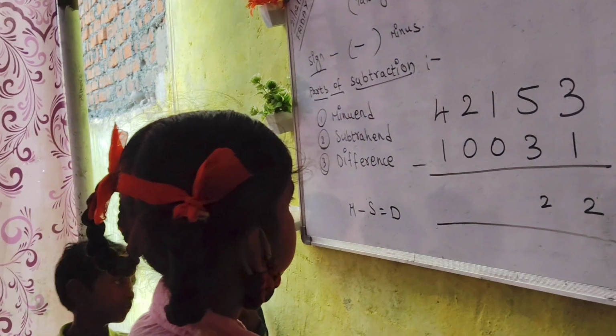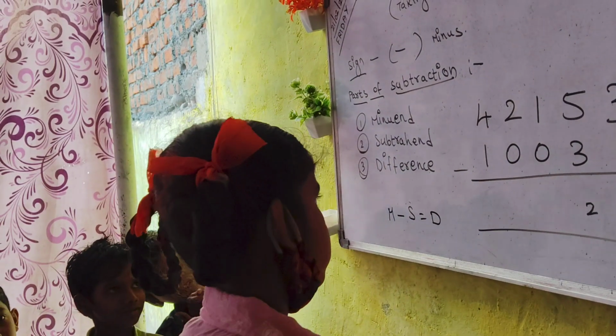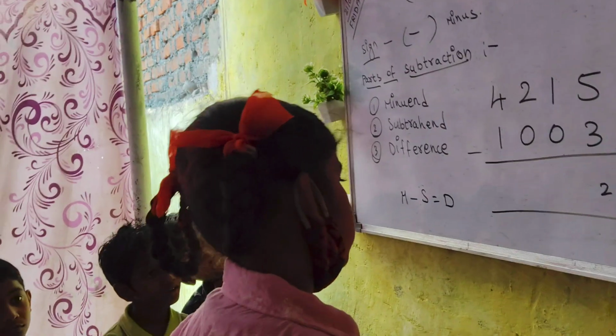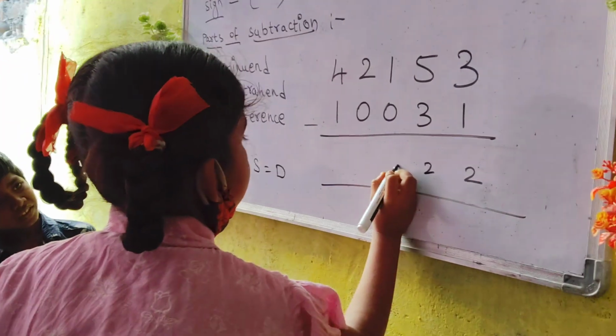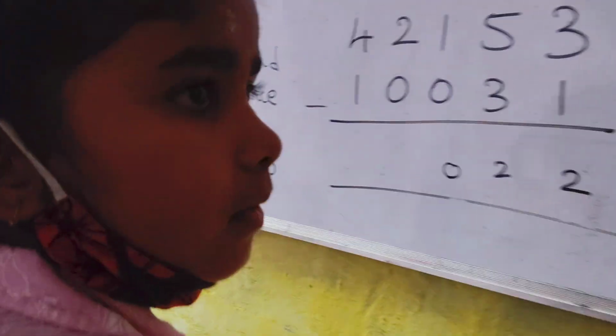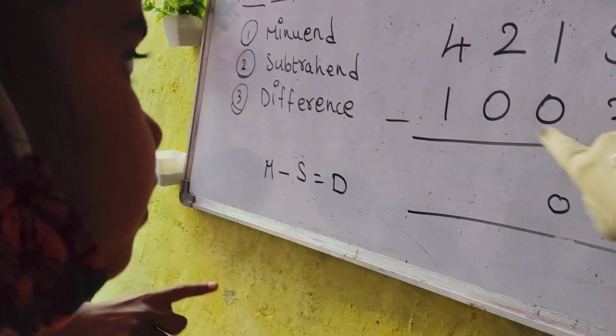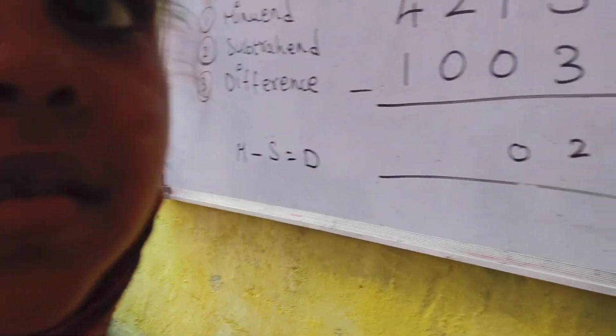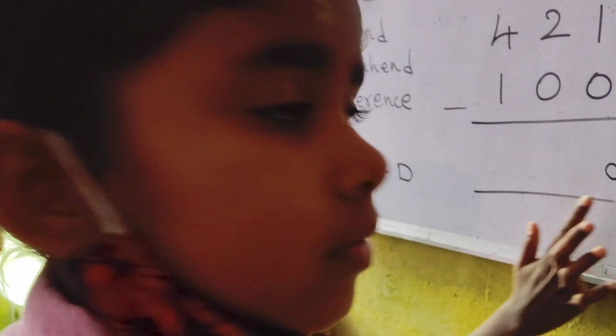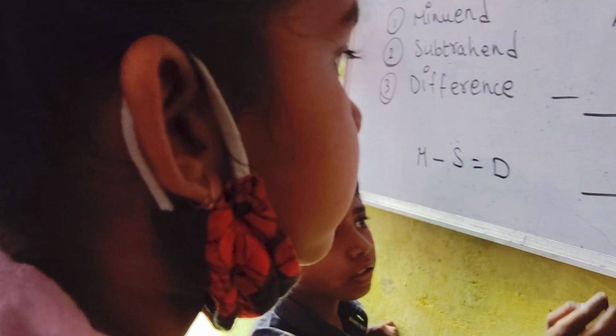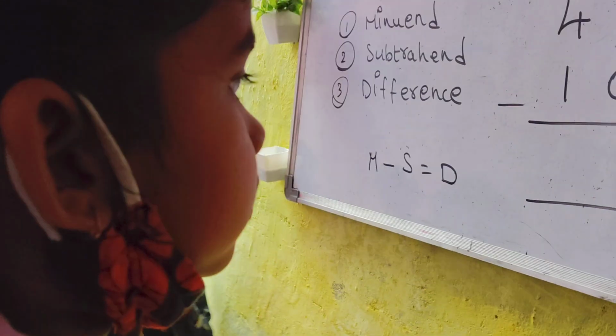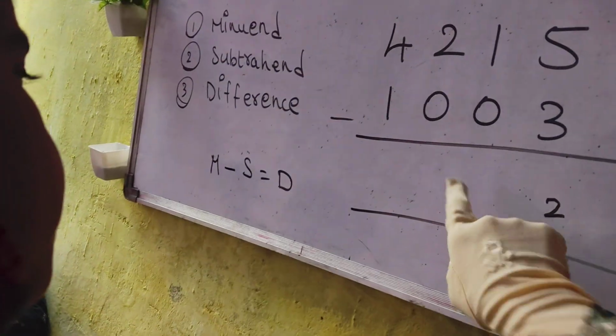Kids, I want all of you to keep quiet. Ambika, where are you writing? See where it is. Please wait. 1 minus 0 is how much? You should write here, not here. Right here.